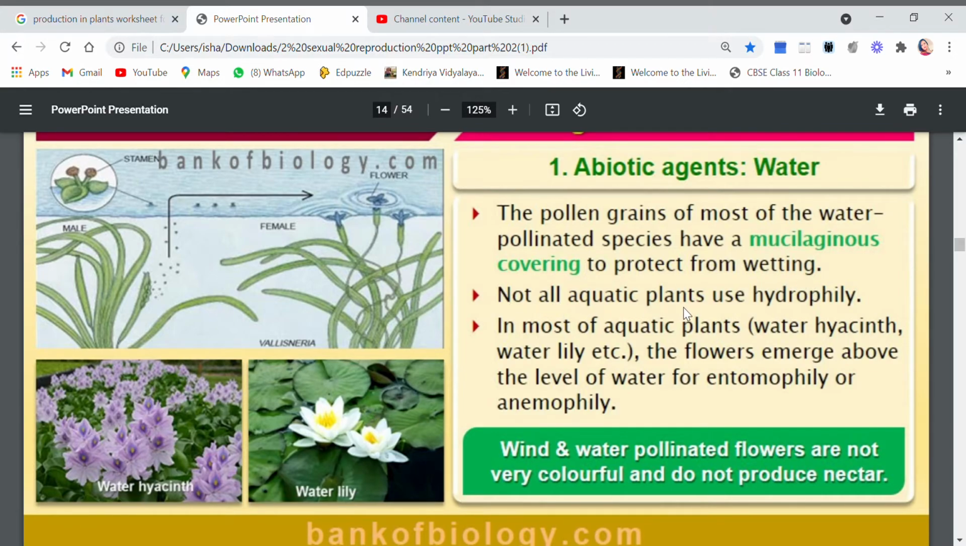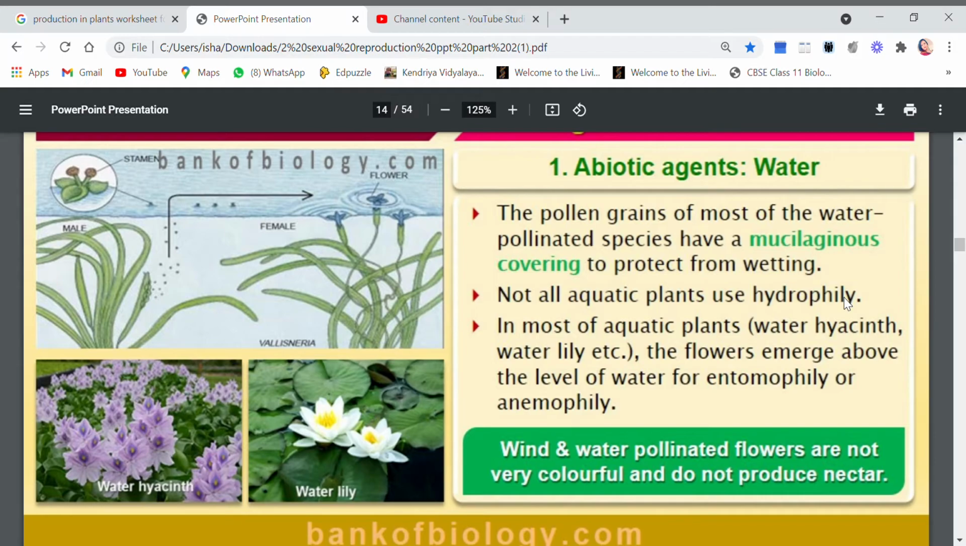Not all aquatic plants use hydrophily. Generally, when I ask children to give one example of hydrophily, they give me many examples like lily, water lily, or any aquatic plant. So, children, remember this: it's not necessary that if a plant is aquatic, it will do pollination by water only. It's not necessary.